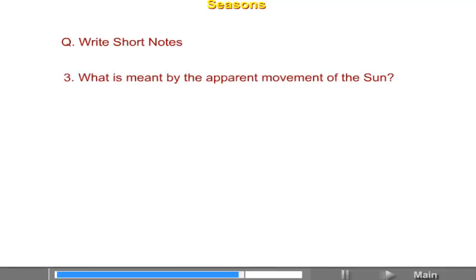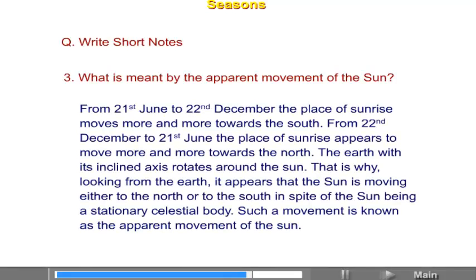What is meant by the apparent movement of the sun? From 21st June to 22nd December, the place of sunrise moves more and more towards the south. From 22nd December to 21st June, the place of sunrise appears to move more and more towards the north. The earth with its inclined axis rotates around the sun. That is why, looking from the earth, it appears that the sun is moving either to the north or to the south in spite of the sun being a stationary celestial body. Such a movement is known as the apparent movement of the sun.